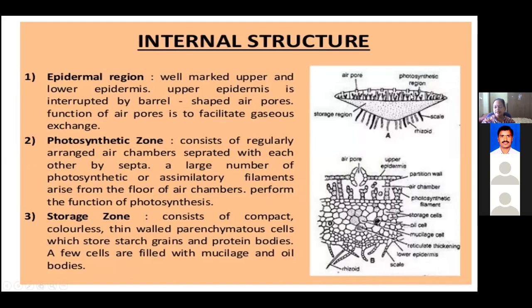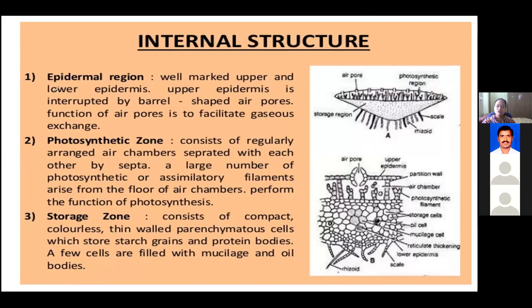When we take the transverse section of the thallus, under the microscope you can observe a structure like this. The internal structure of the thallus is differentiated into three regions.